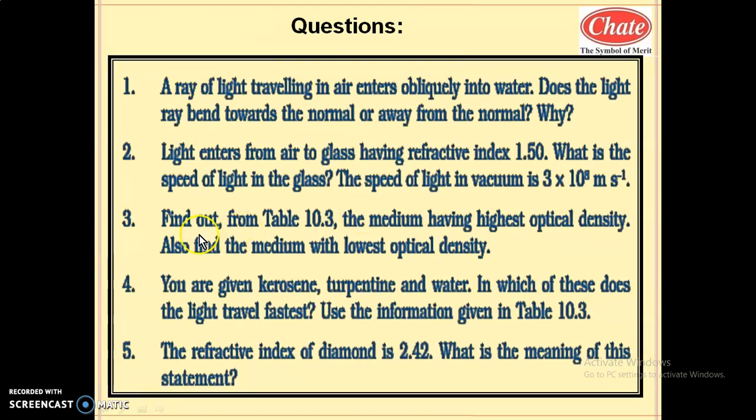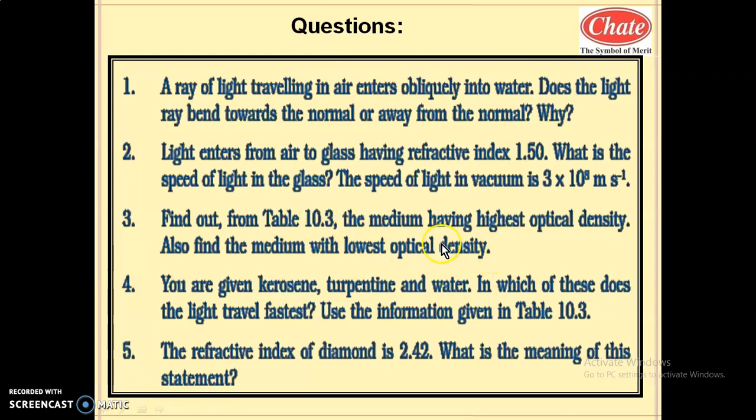See the third question. Find out from table 10.3 in your textbook, as per your NCERT textbook, the medium having highest optical density. Highest optical density means a medium having the highest refractive index. Also find the medium with lowest optical density.